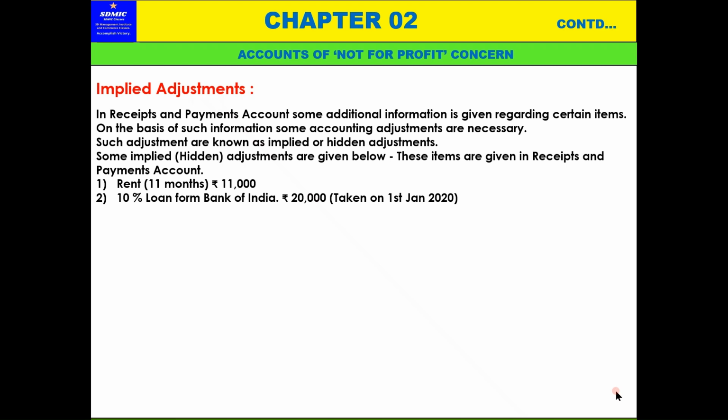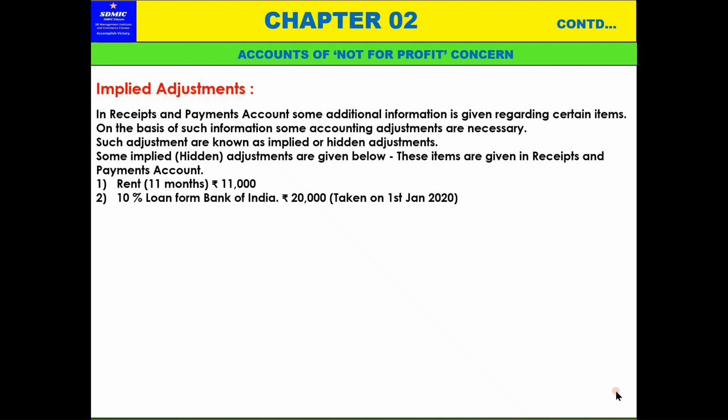Nothing extra is mentioned, not even the interest amount. It is just said that a 10% loan of 20,000 rupees was taken from Bank of India at the rate of 10% interest per annum, on 1st January 2020. So the implied adjustment, or hidden adjustment, is that the interest entry is to be passed.